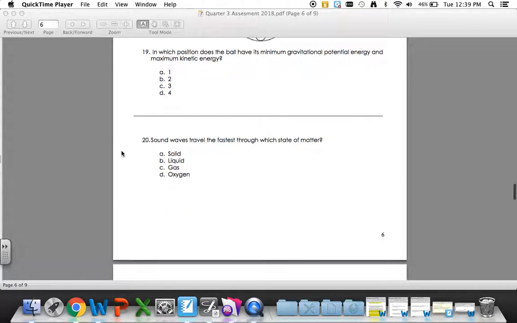20. Sound waves travel the fastest through which state of matter? A. Solid, B. Liquid, C. Gas, D. Oxygen.